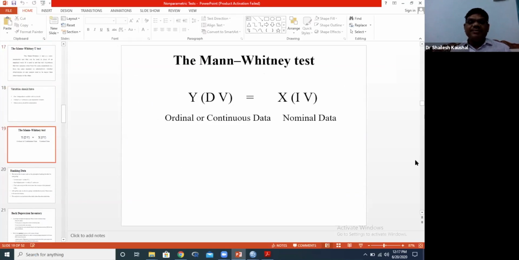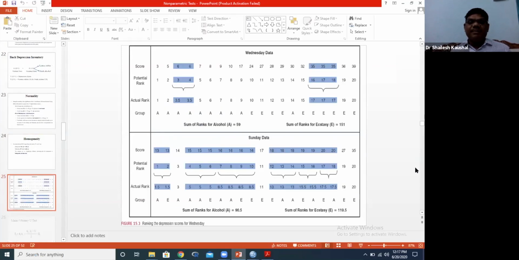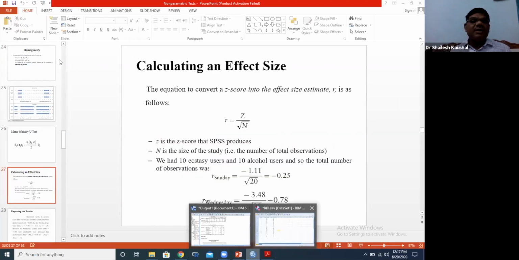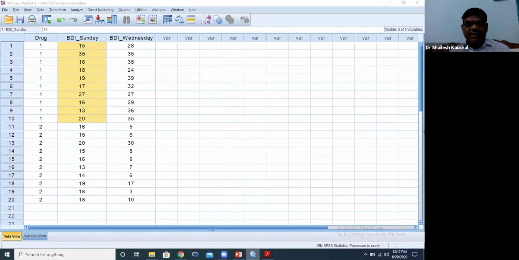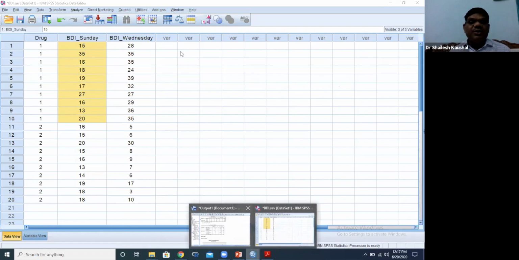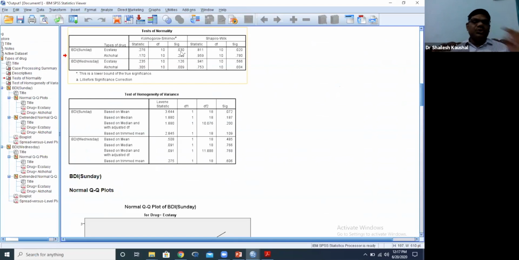Again I am repeating, these are the 10 people who took the ecstasy tablet, and this data is not normal because the p value is less than 0.05. You can write this anywhere for checking the assumptions: for normality and homogeneity, the p value should be greater than 0.05.